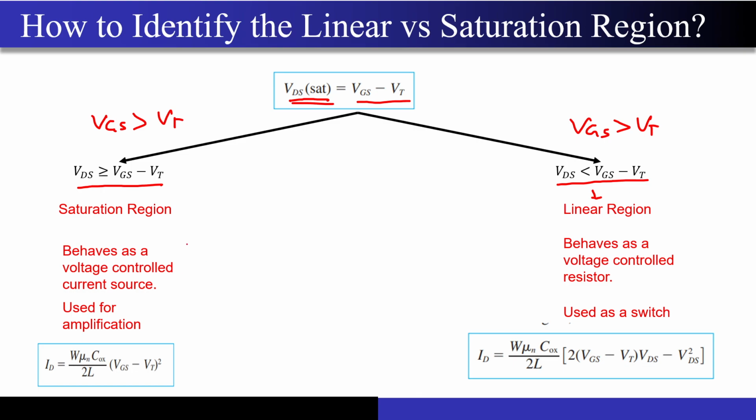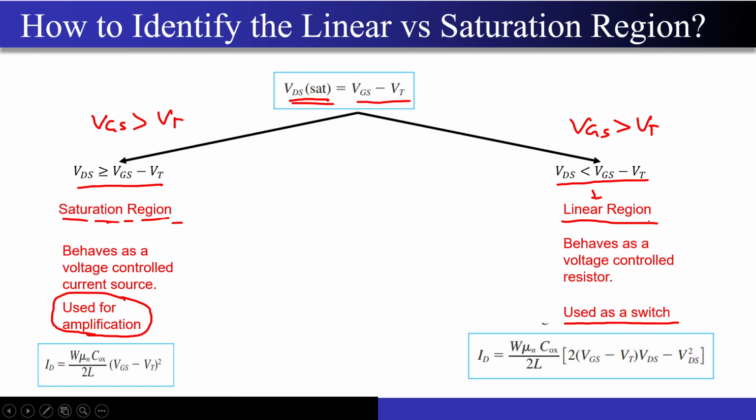Now, why are these two regions so important? Always note that when you are operating the MOSFET in the saturation region, it is always used for the amplification case. When you want to design any analog amplifier, or a power amplifier or low noise amplifier, which are the RF front ends in your circuit, you always operate the MOSFET in the saturation region, correct? And when you want to design it as a switch or as a resistor, a voltage controlled resistor, then you operate it in the linear region.